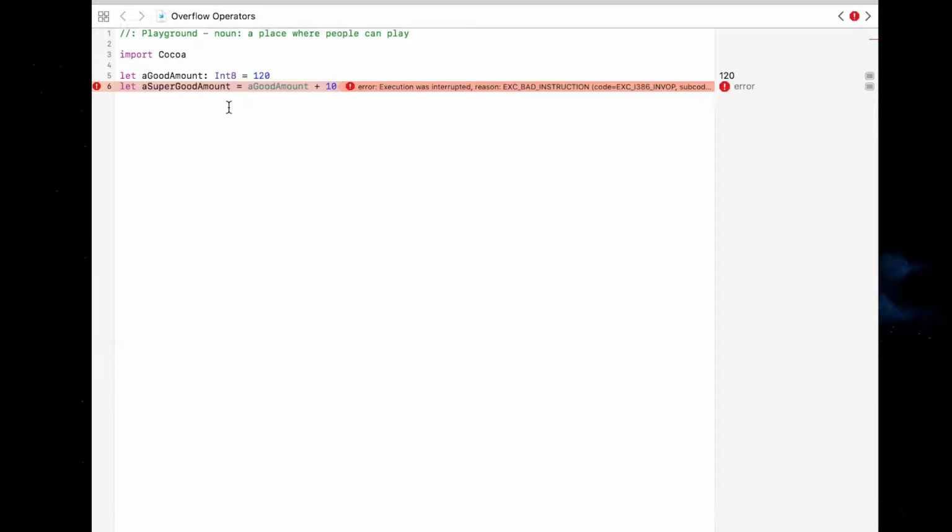So when the playground runs, Swift adds 10 to a super good amount, which does indeed equal 130, but before storing the result back into a super good amount, Swift checks to see if 130 is a valid value for Int8, which unfortunately for us, it is not. Int8 can only hold values from negative 128 to 127. So you see, 130 is too large, causing the playground to run into a trap. A trap will stop the program from running.